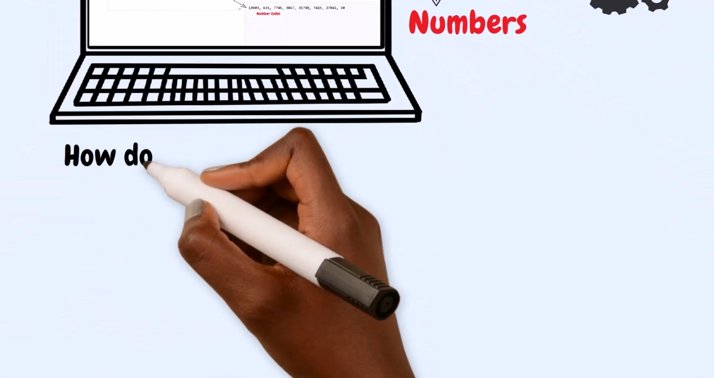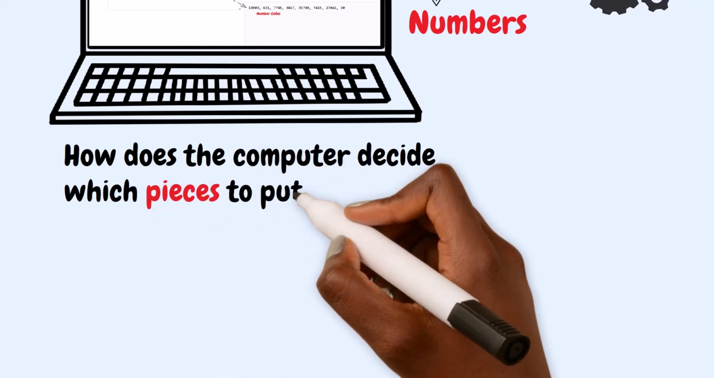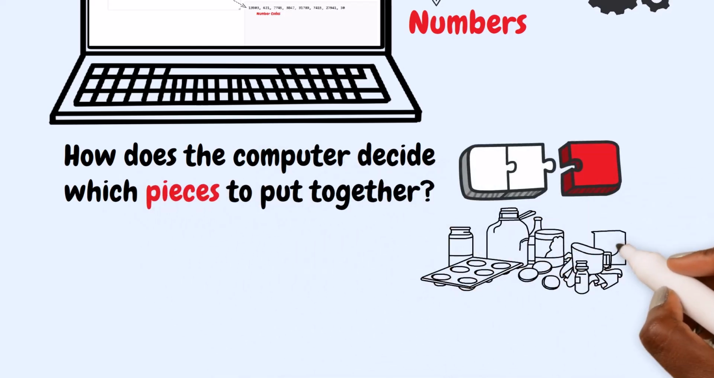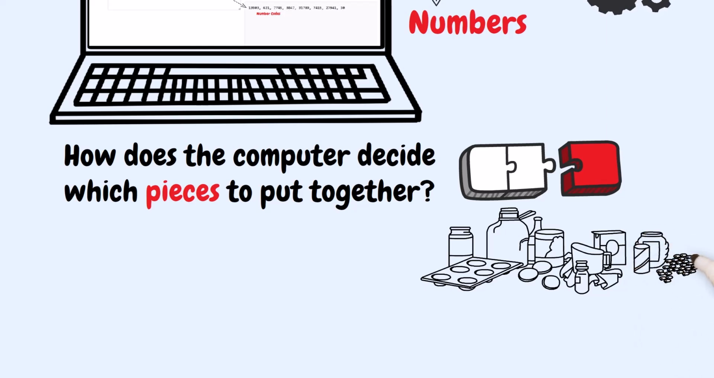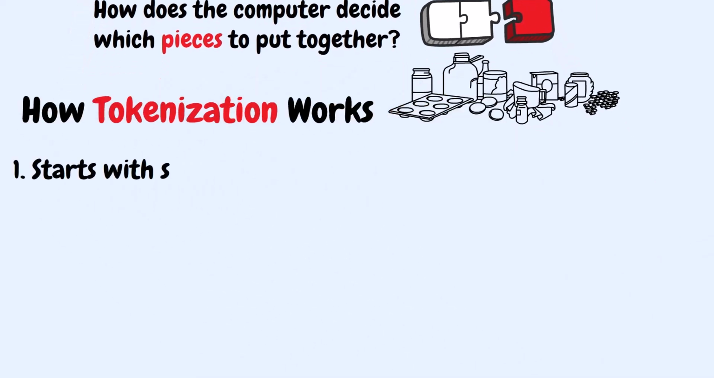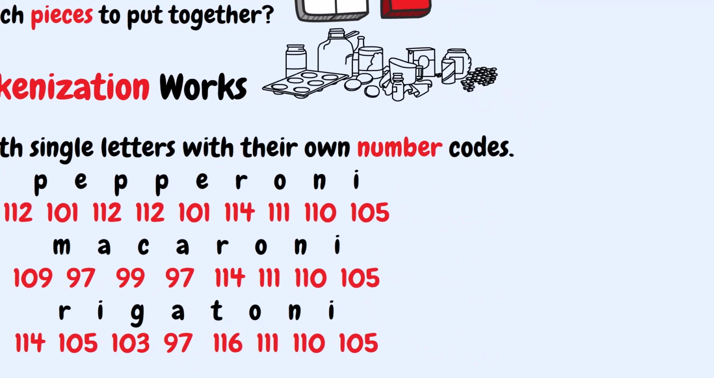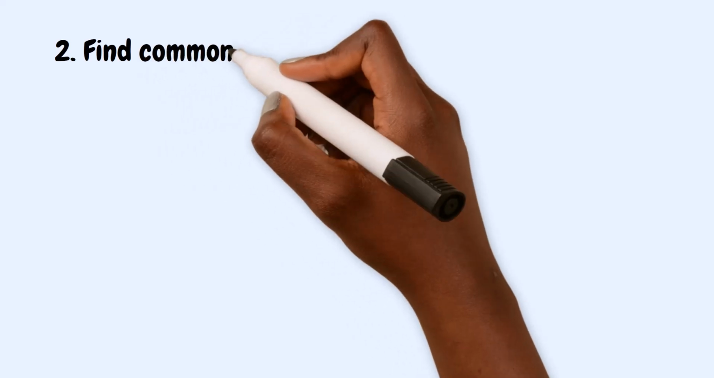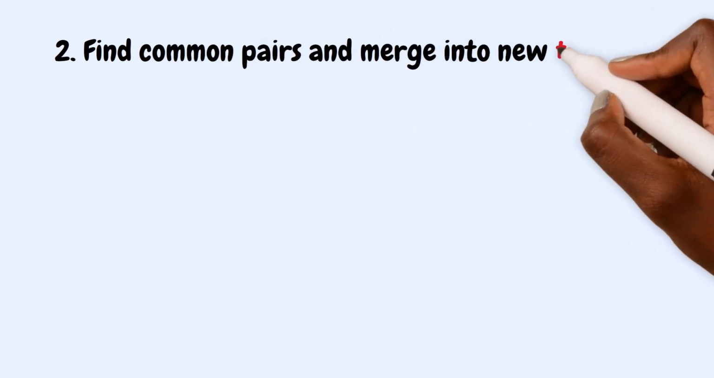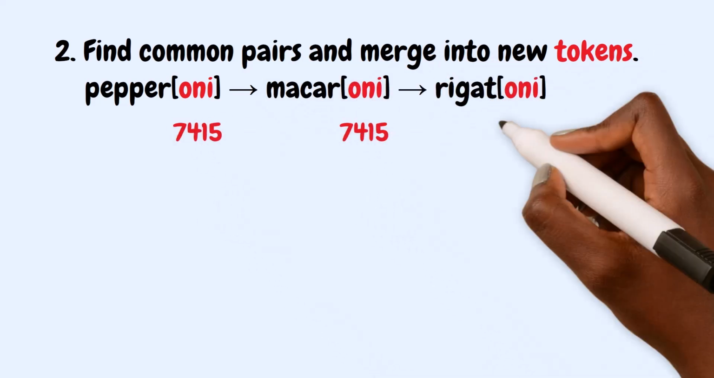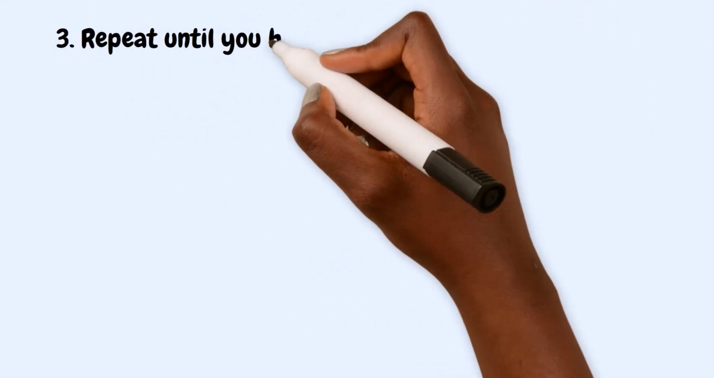But how does the computer decide which pieces to put together? It's like finding the ingredients that go together most often in your favorite recipes. The computer starts with single letters, which get assigned their own number codes, and then finds pairs that appear together a lot and merges the pair into one new token. It repeats this until there's a big collection of tokens.